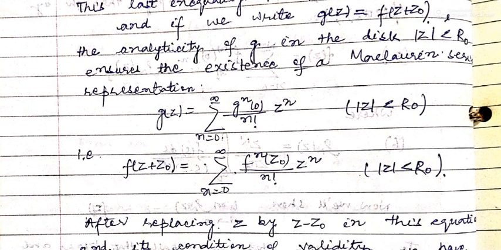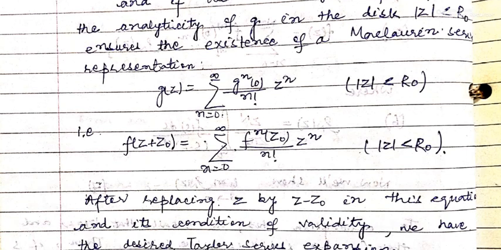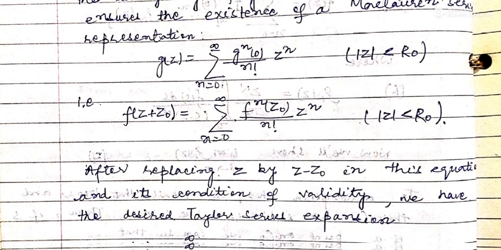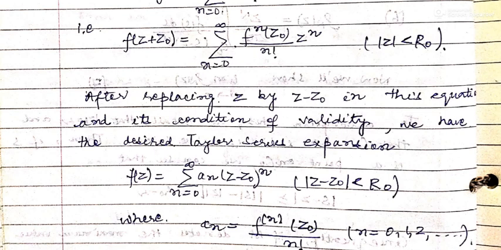Now substituting the value of g in terms of f, we get f(z plus z0) is equal to sigma f^(n)(z0) upon factorial n z power n, n from 0 to infinity. This is a simple calculation, that g^(n)(0) is same as f^(n)(z0). After replacing z by z minus z0 in this equation and in the condition of its validity, we get f(z).